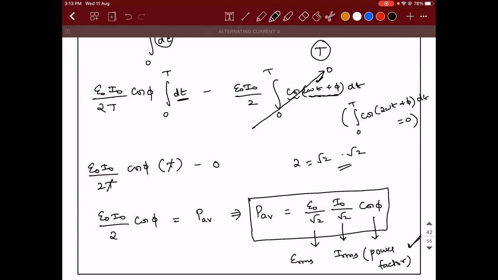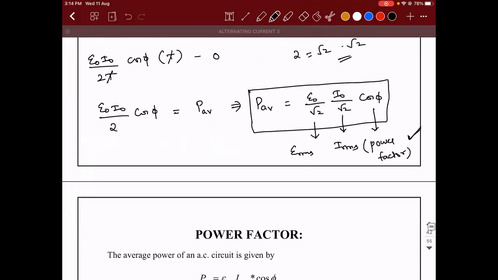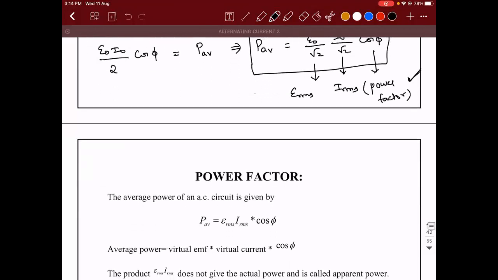Done. Now we need to understand why it is actually called as power factor. Yesterday was no. So if you see the average power of an AC circuit, it is given as the product of what? ERMS into IRMS into cos phi.